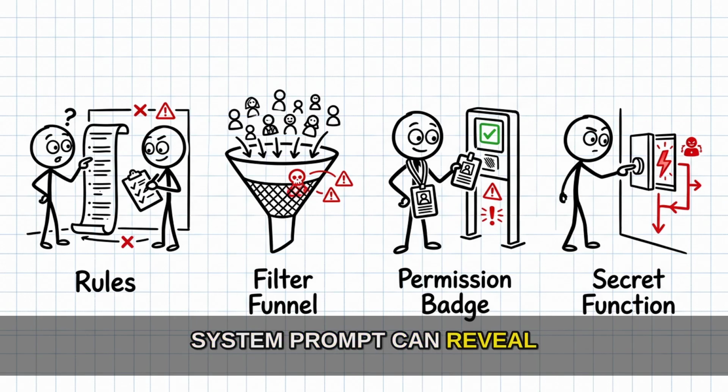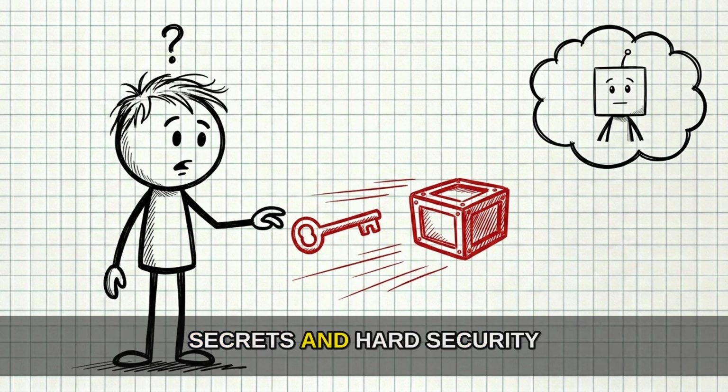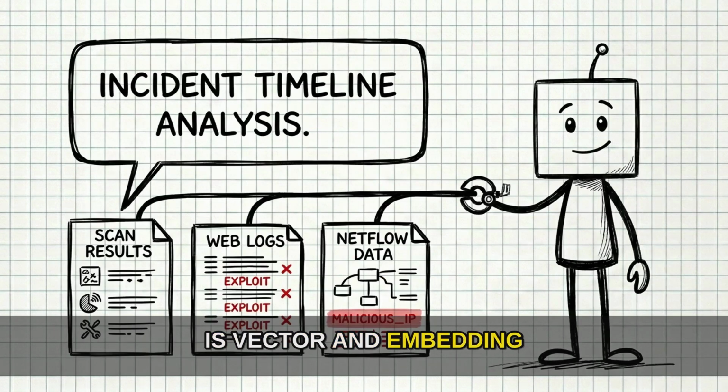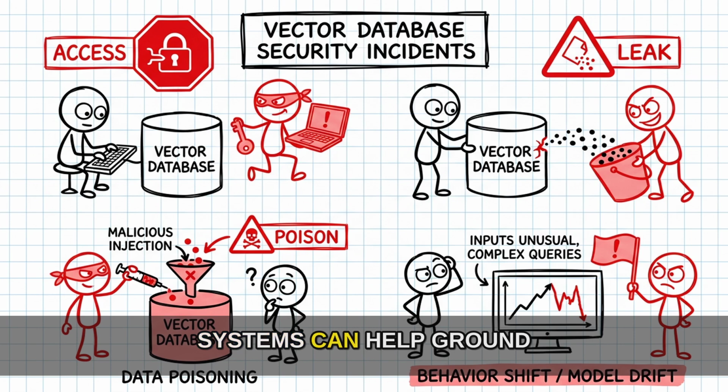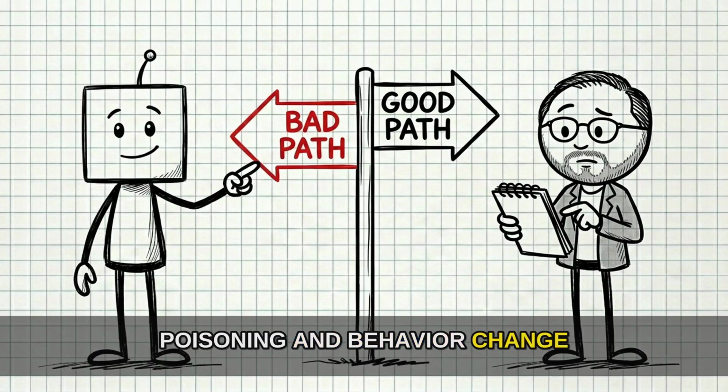LLM 07 is system prompt leakage. A system prompt can reveal internal rules, filtering criteria, permissions, or sensitive functionality. Secrets and hard security controls need to live outside the model. LLM 08 is vector and embedding weaknesses. RAG and embedding systems can help ground answers, but they also create access control, leakage, poisoning, and behavior change risks.